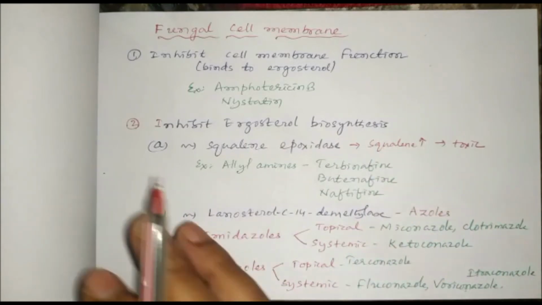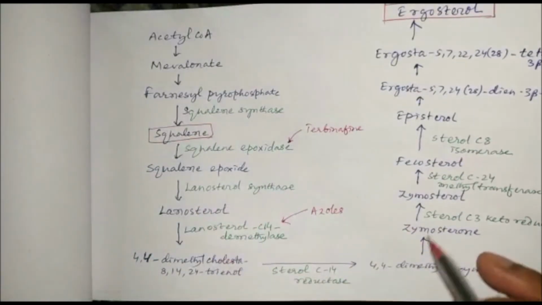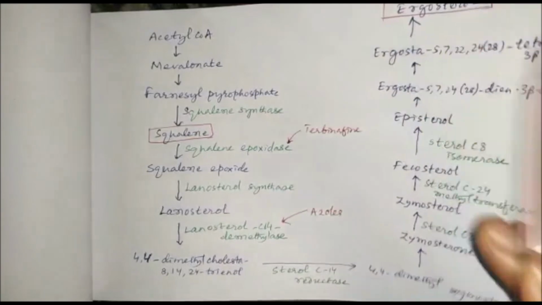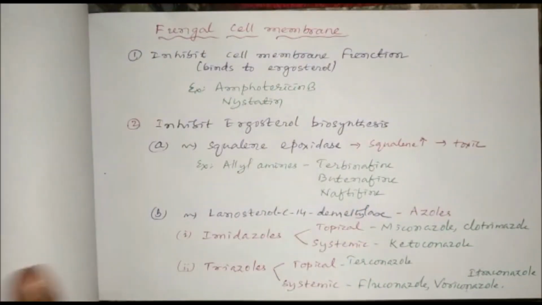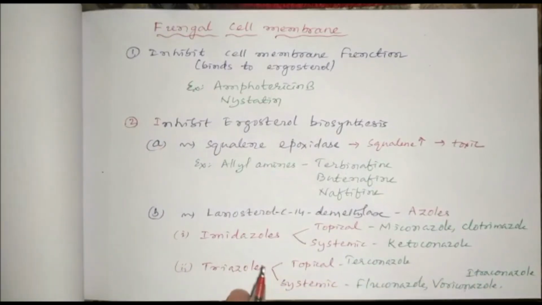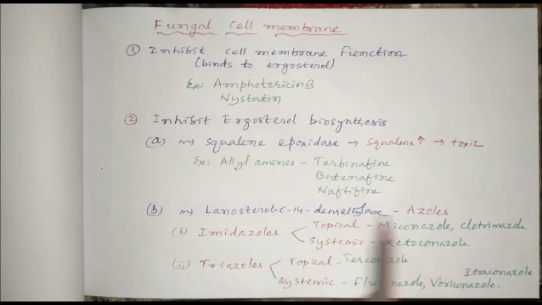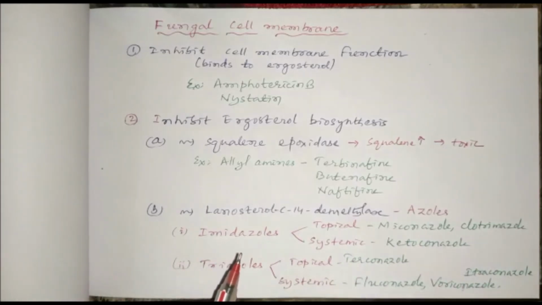Then certain drugs inhibit lanosterol C14 demethylase, so that there is inhibition of ergosterol biosynthesis. These drugs are called azoles, and they can be of two types, imidazoles and triazoles. These azoles can be used both topically as well as systemically. Topical imidazoles are miconazole and clotrimazole, and systemic imidazoles include ketoconazole, which can also be used topically.